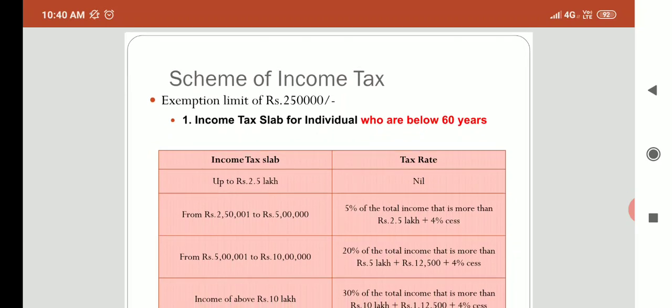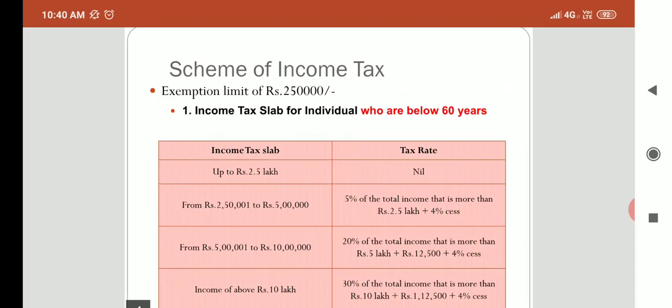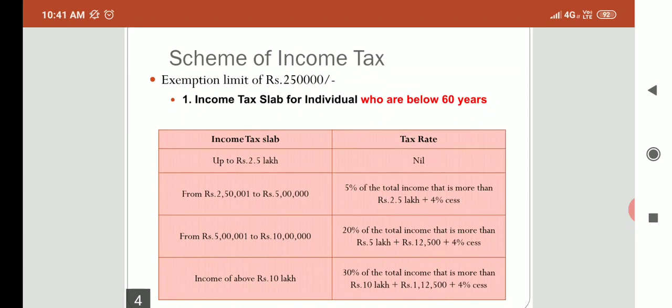Now we have to understand the scheme of income tax, in the sense of the rates at which income tax is to be paid by the various types of assessees to the central government.